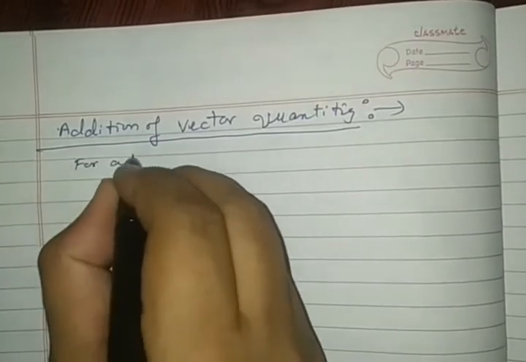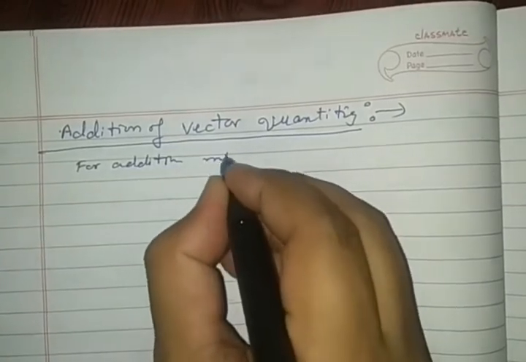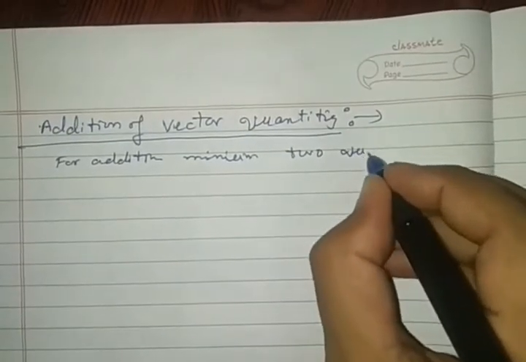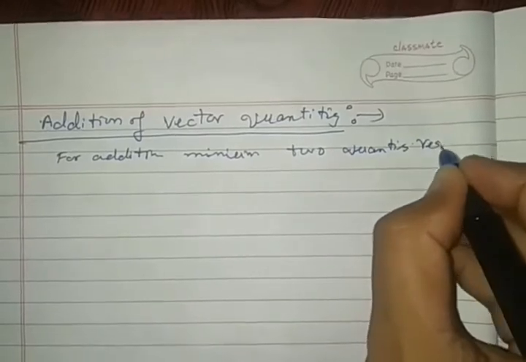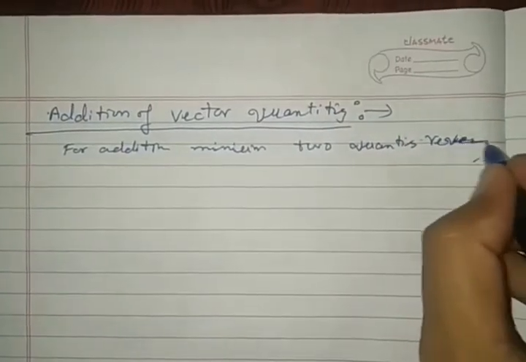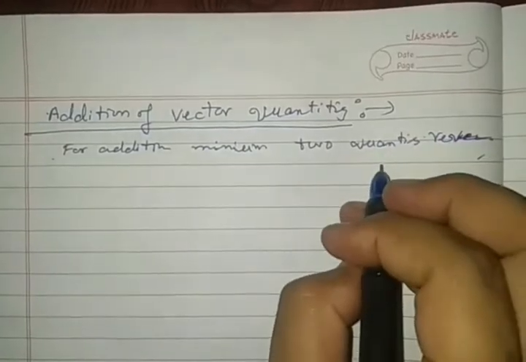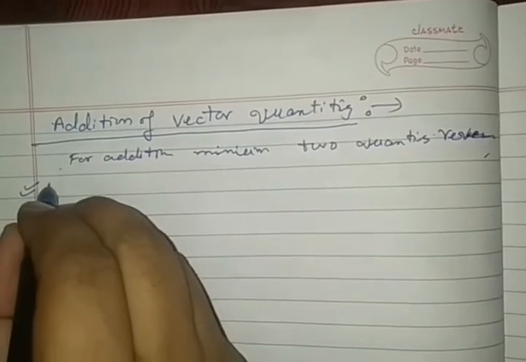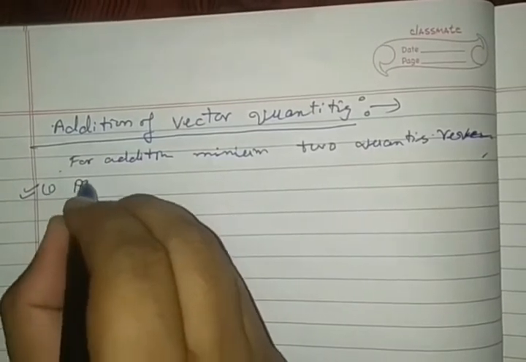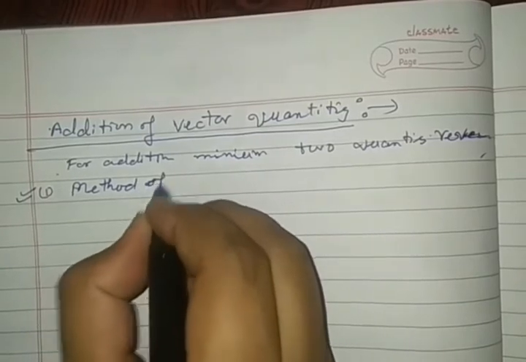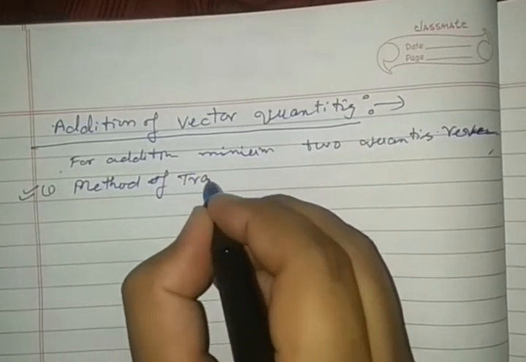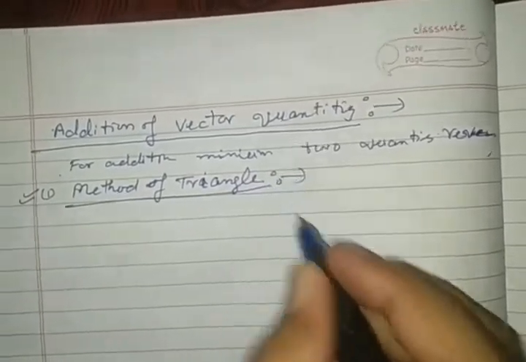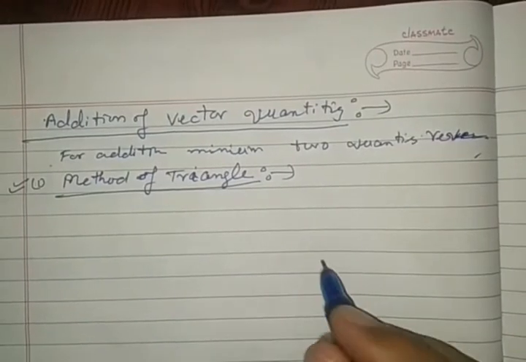So for addition, a minimum of two quantities is required. First of all, for these two quantities there are two methods. First is the method of triangle. Addition of two vectors by the method of a triangle we will